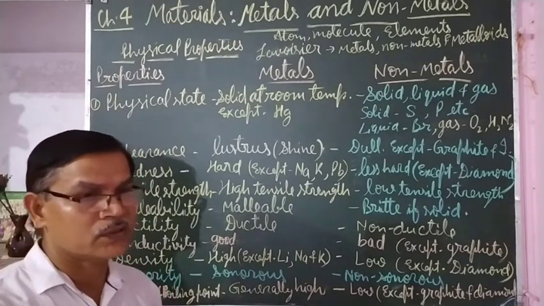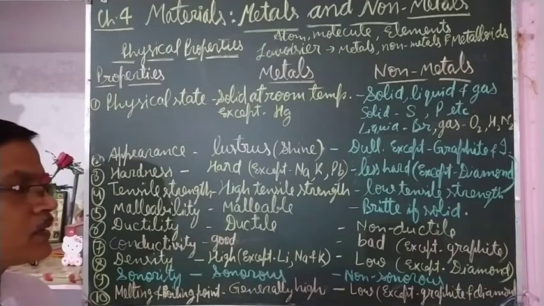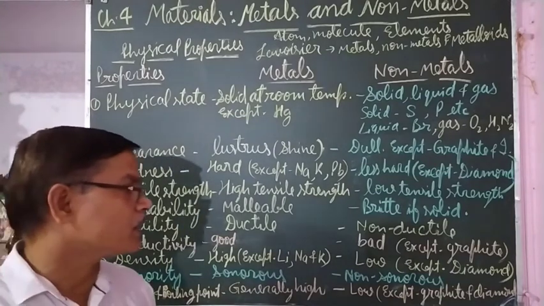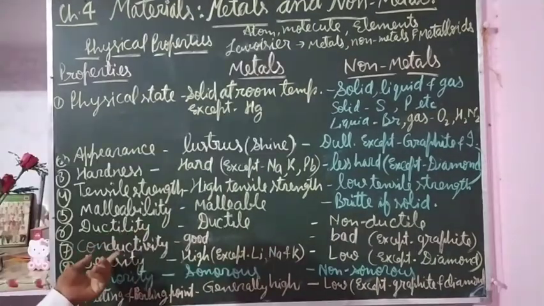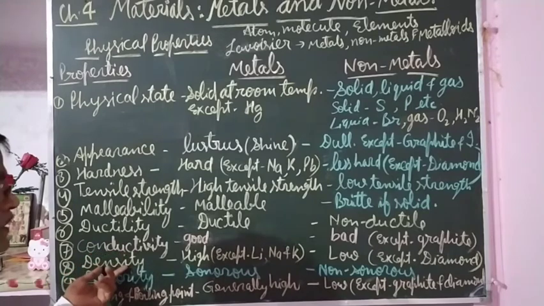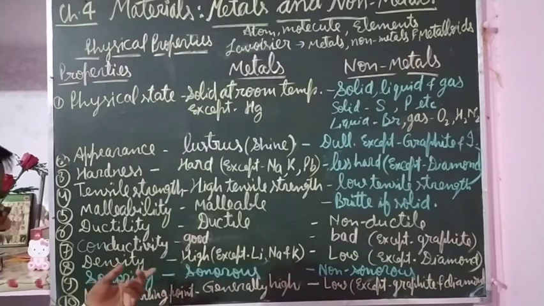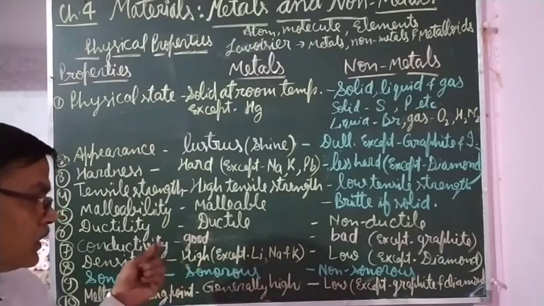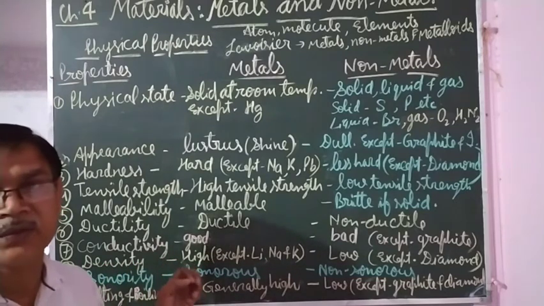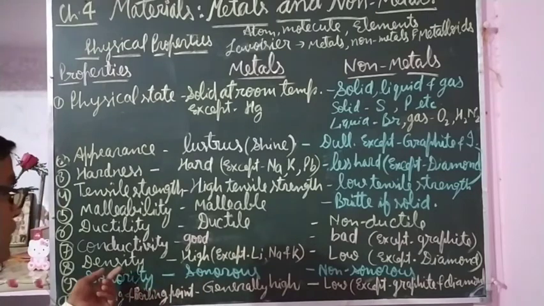Electric sockets etc. are also made up of plastics, so that is also a bad conductor of electricity. After conductivity, that is density. Density of a substance is the number of molecules present per unit volume. That is called density.